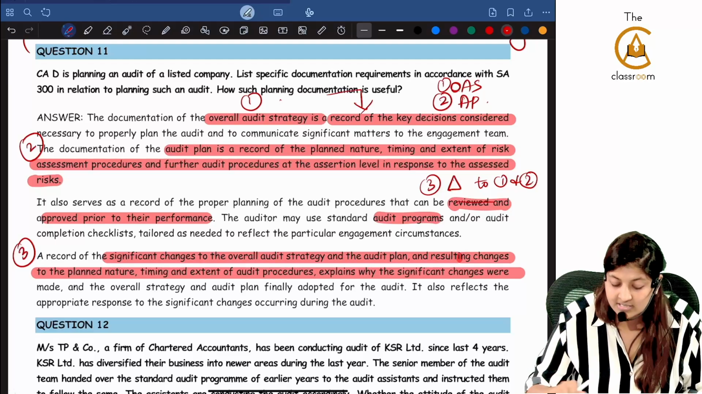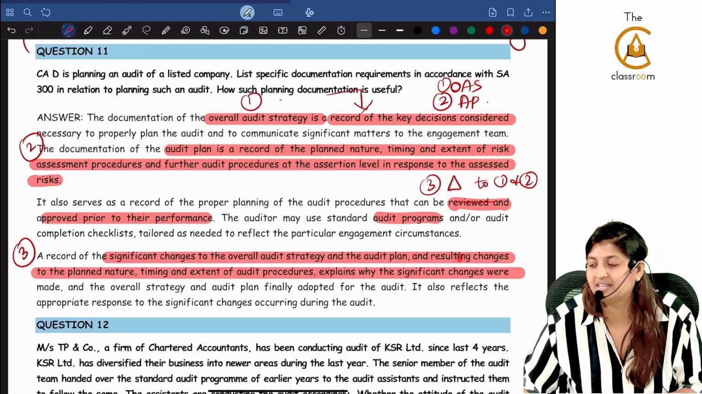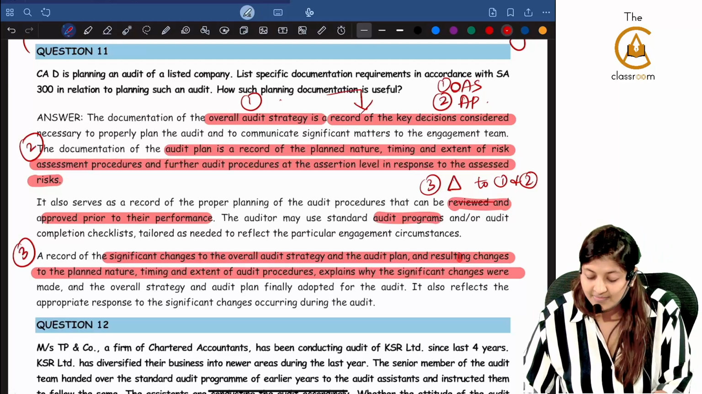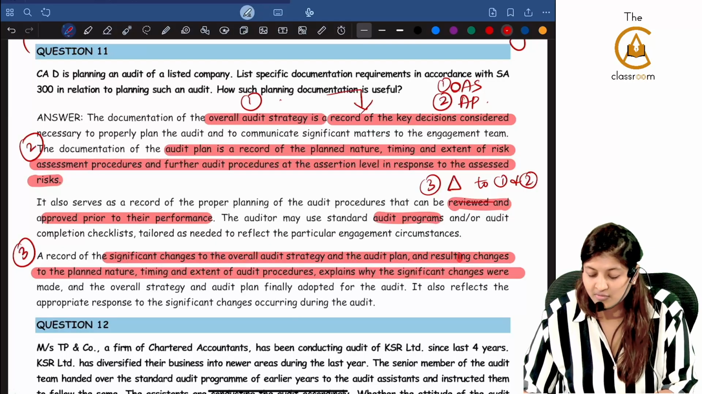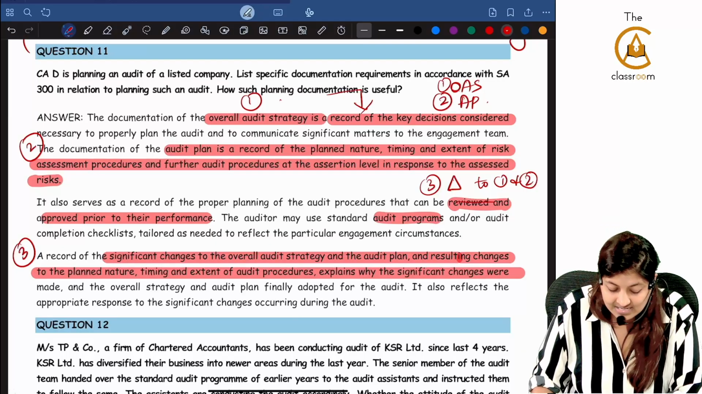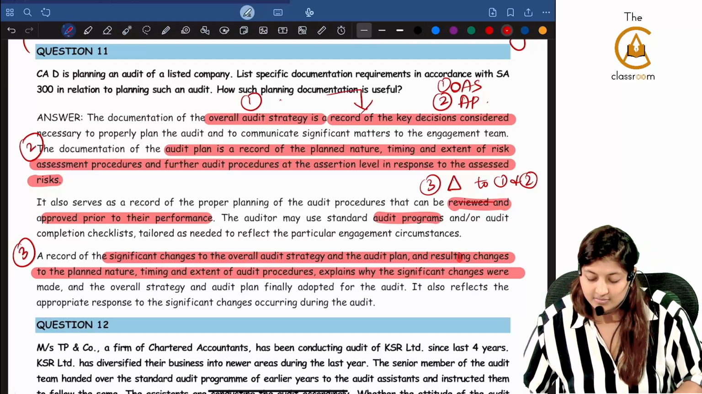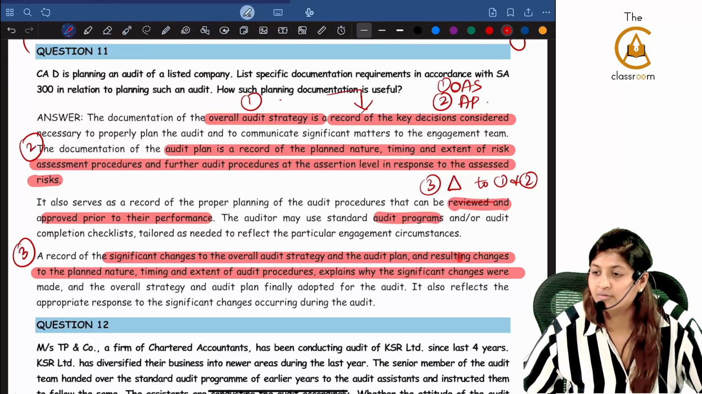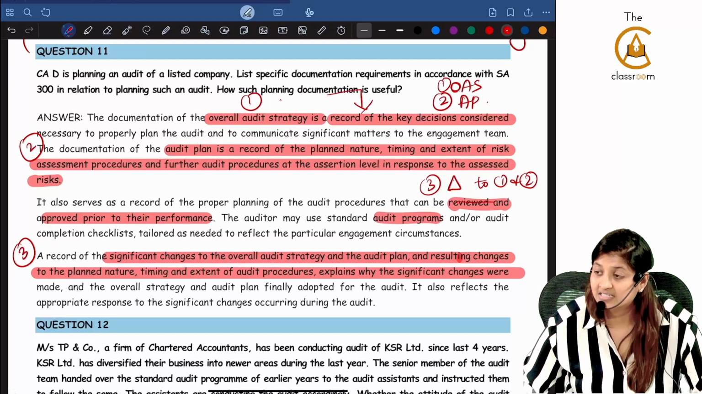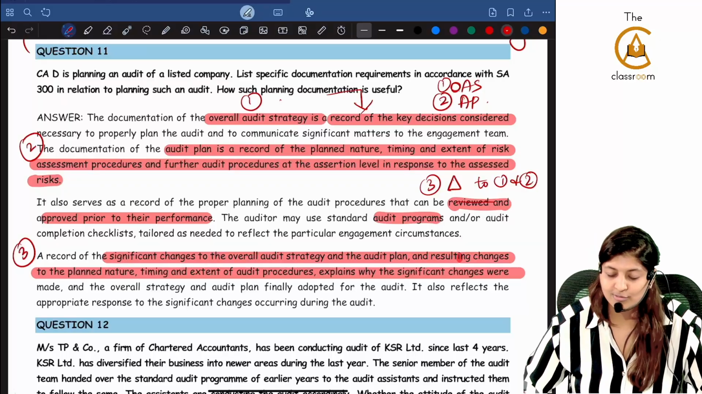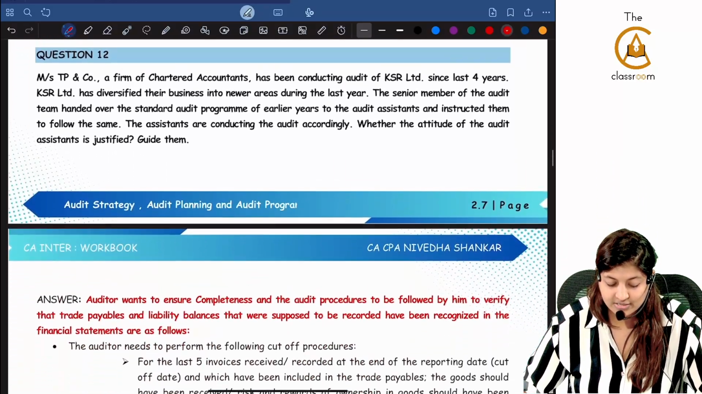Second, what is the audit plan? It is a record of the planned nature, extent, and timing of all the audit procedures. Third, significant changes to overall audit strategy and audit plan, and resulting changes to the planned nature, extent, and timing of the risk assessment procedures and further audit procedures. All of those things, like this, as a sentence you must be writing. Question number 11 done. Going to question number 12.